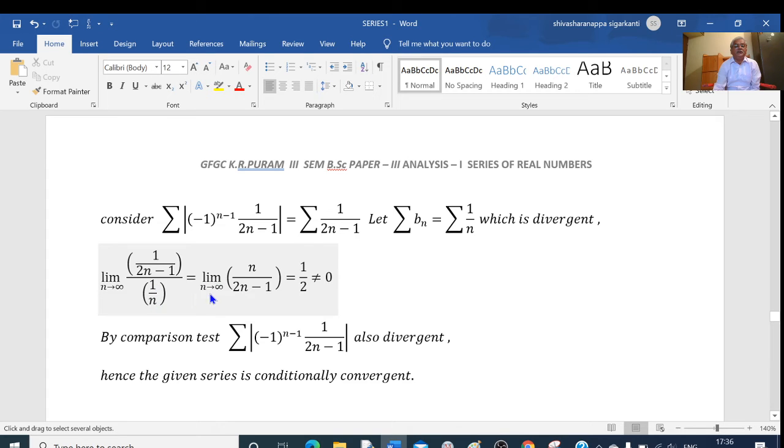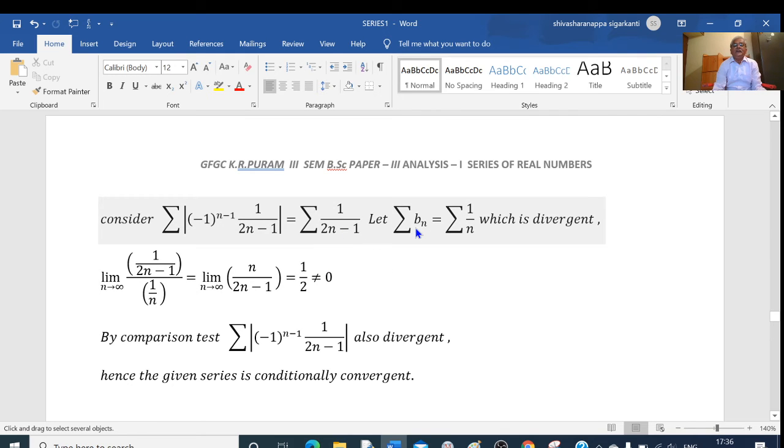This is equal to limit n tends to infinity 1 by 2n minus 1 into n by 1. Now here in the denominator take n common factor. This becomes n into 2 minus 1 by n, and n gets cancelled. 2 minus 1 by n is 2 minus 0, that is equal to 2. Denominator is 2, numerator is 1. So this is equal to 1 by 2. This is not equal to 0.